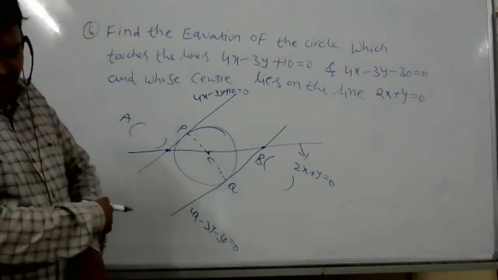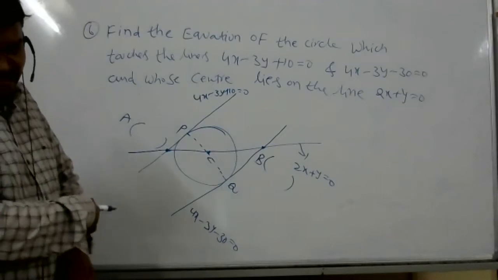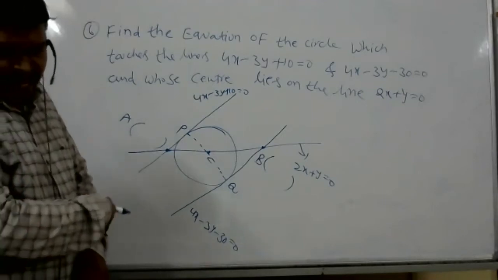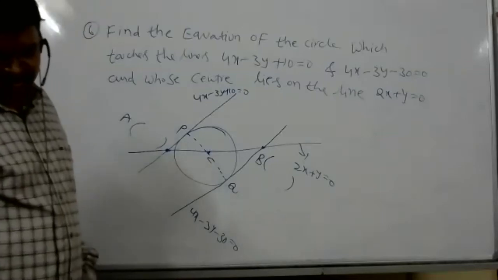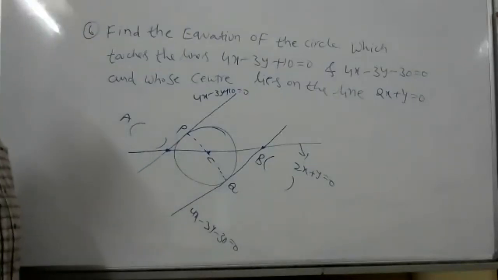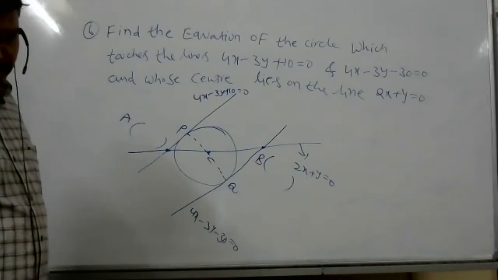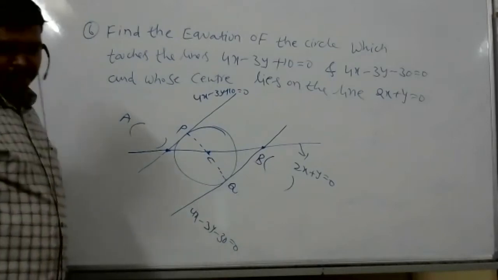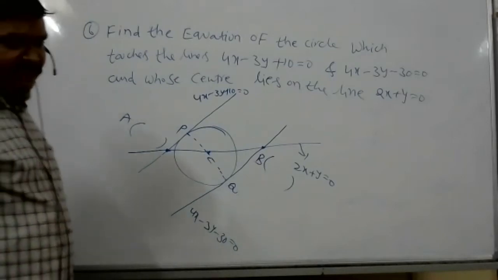From this equation and 2x plus y we can find the center point. We know the radius, so we can find the equation of the circle.